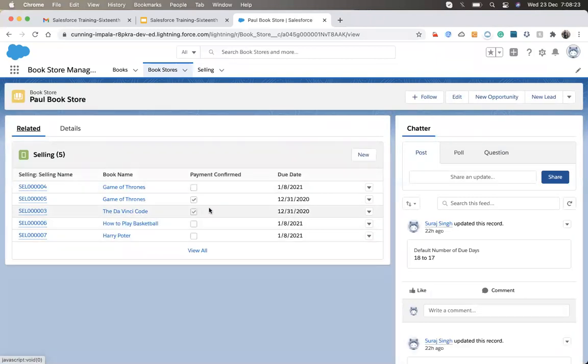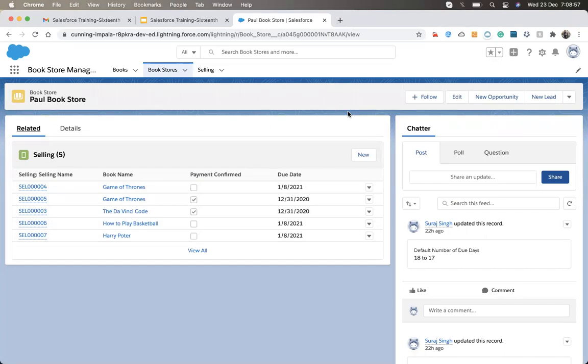Okay. Suppose there is a field called "not in process anymore". Not in process anymore means the person hasn't paid for that subscription or book or anything, and due to some reason I want to delete those records from the system. So that is also not possible, to delete a record from the system